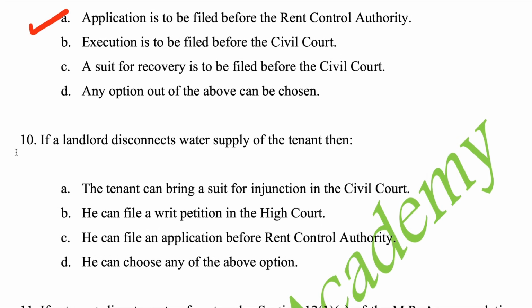Next question. If a landlord disconnects water supply of the tenant, then A. The tenant can bring a suit for injunction in the civil court. B. He can file a writ petition in the High Court. C. He can file an application before rent controlling authority. D. He can choose any of the above options.